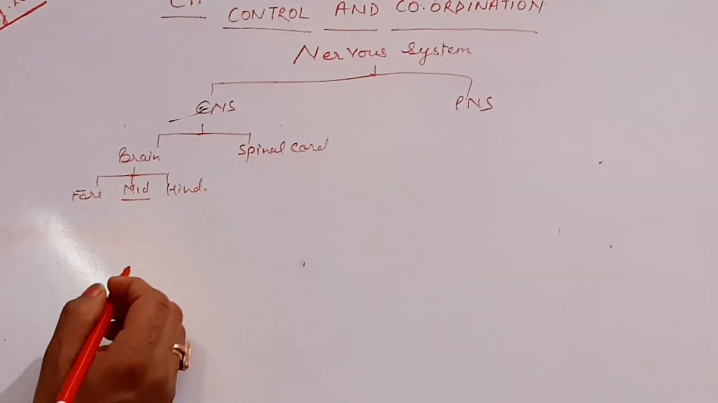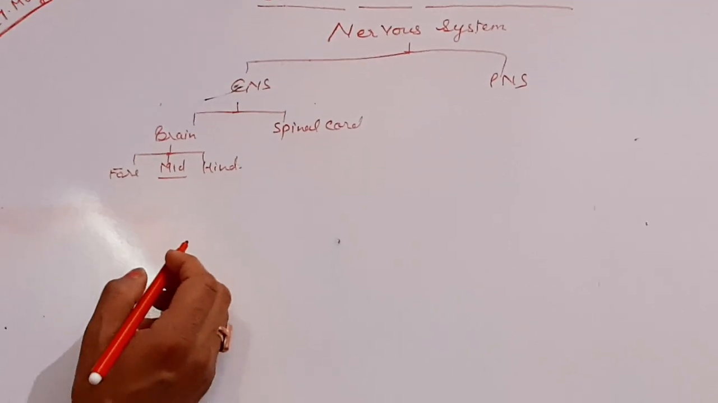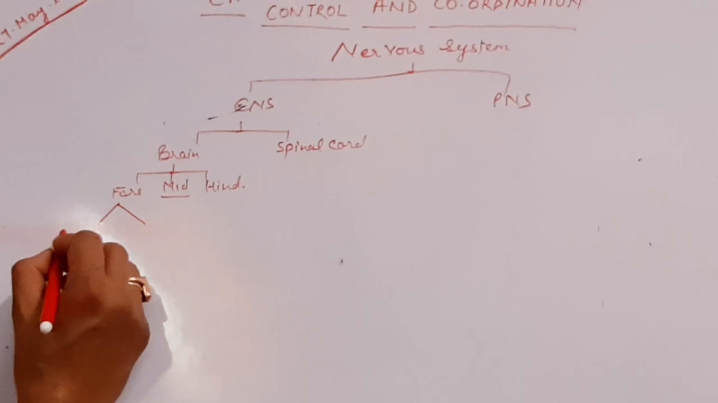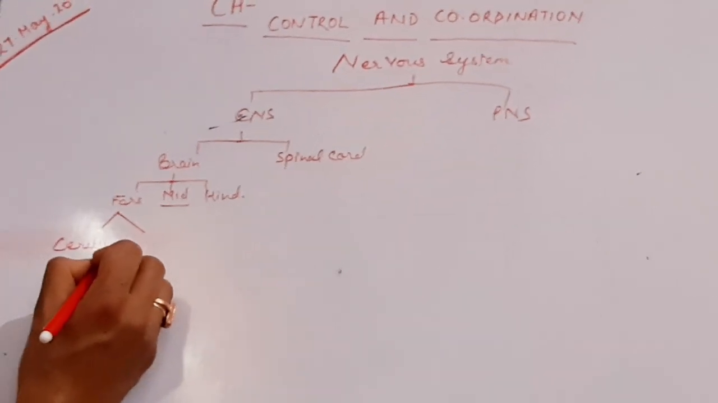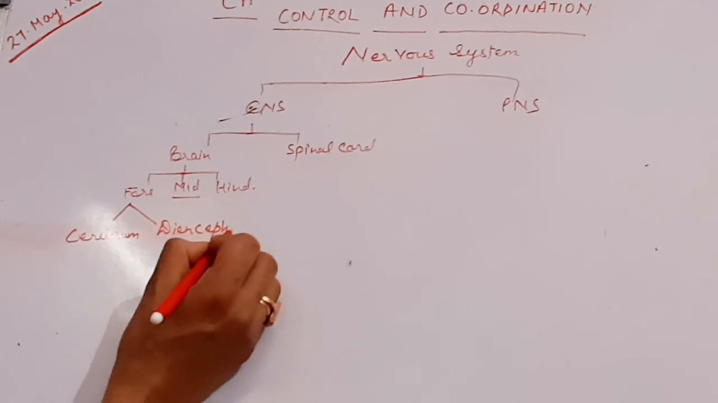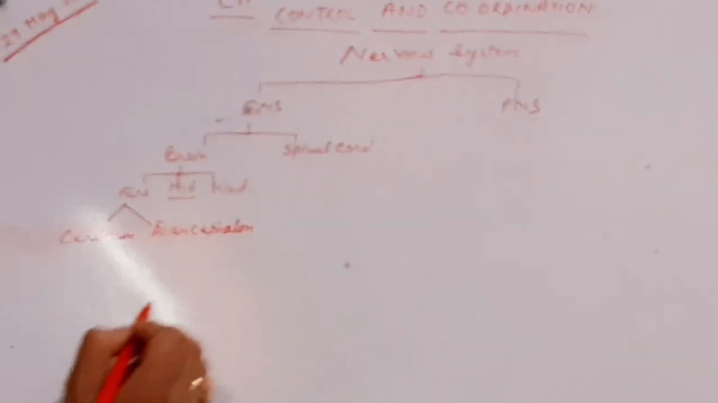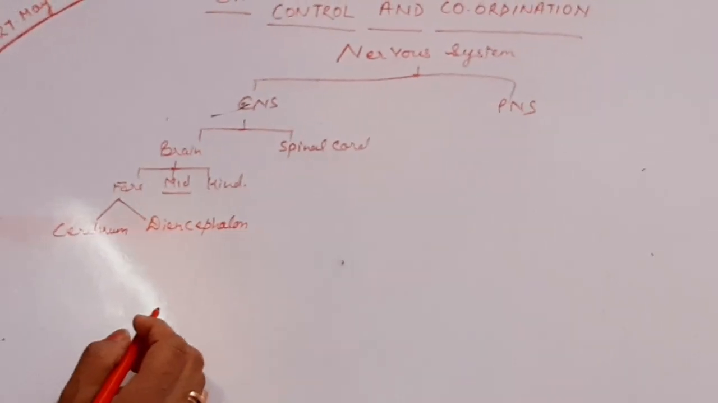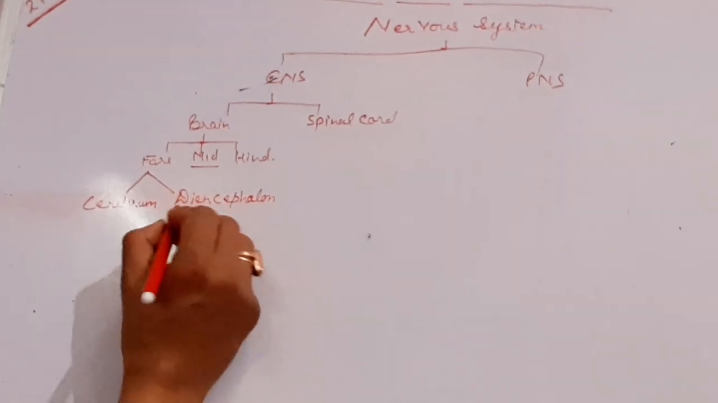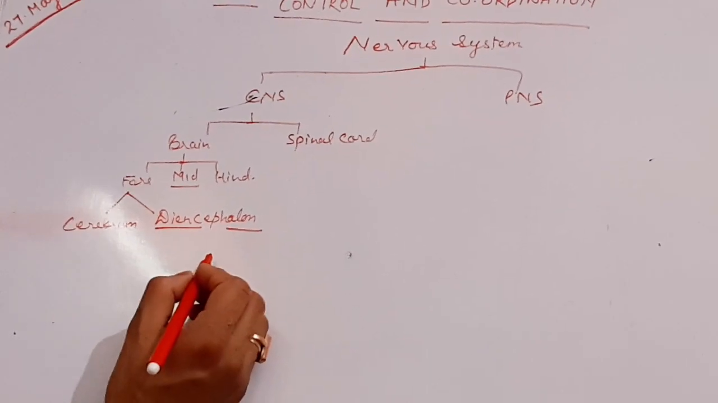We were discussing the function of the forebrain. I told you the forebrain has two parts, that is the cerebrum and diencephalon. In our last video we had discussed the function of the cerebrum, which is the largest portion of the brain. Now let's go to the function of the diencephalon.